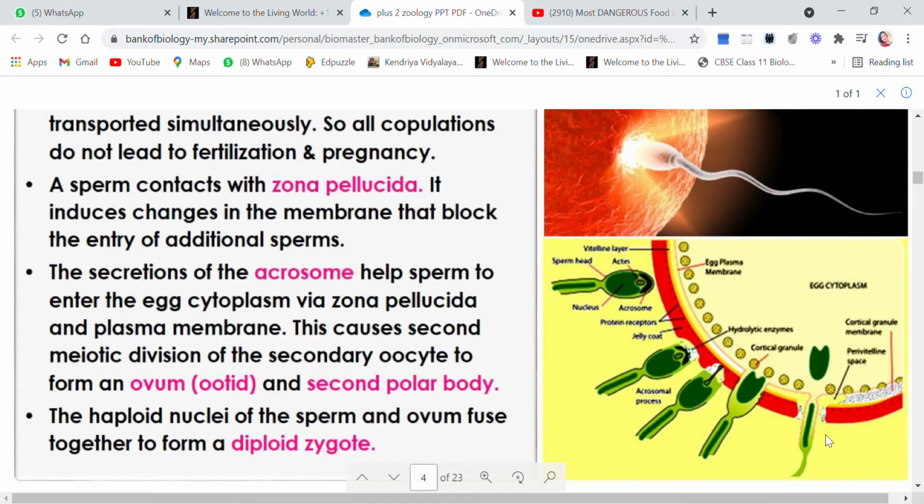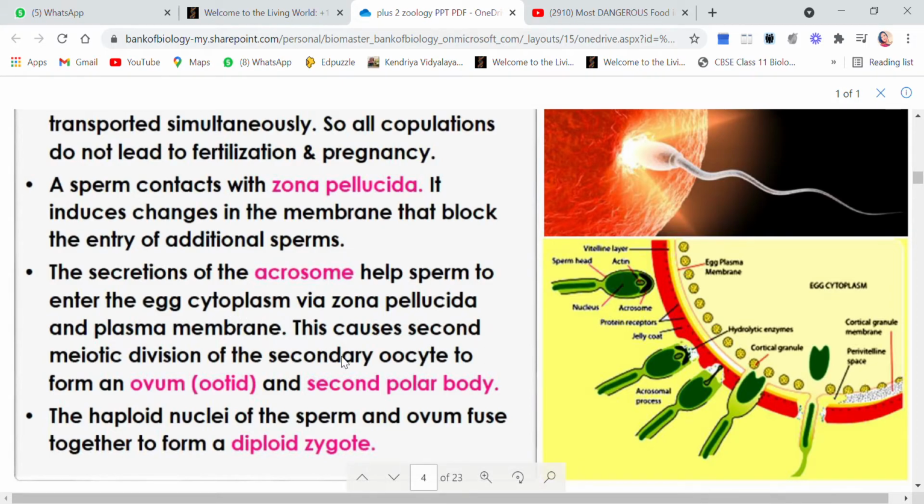So now the sperm which is successful in reaching the ovum first, its acrosome will secrete certain enzymes which will help to dissolve the zona pellucida layer plus the plasma membrane of the ovum.